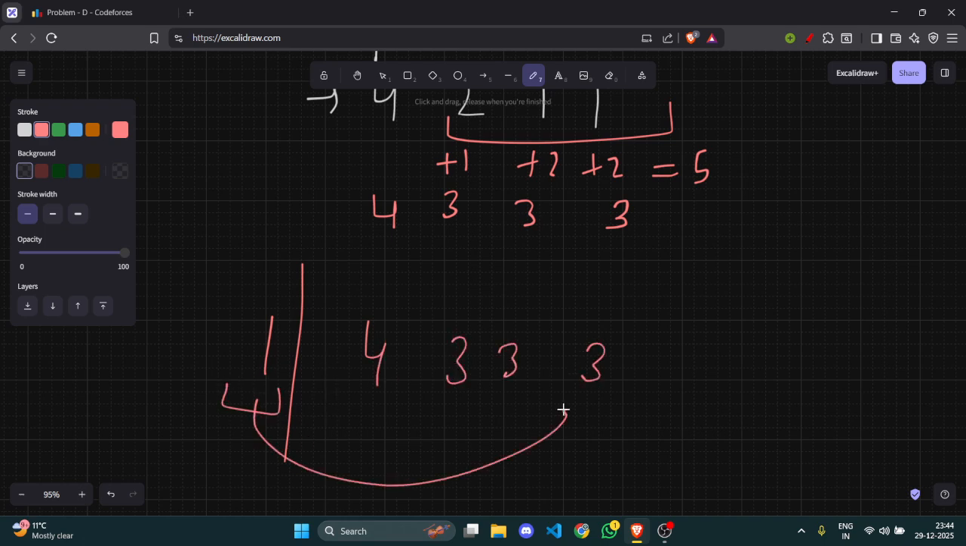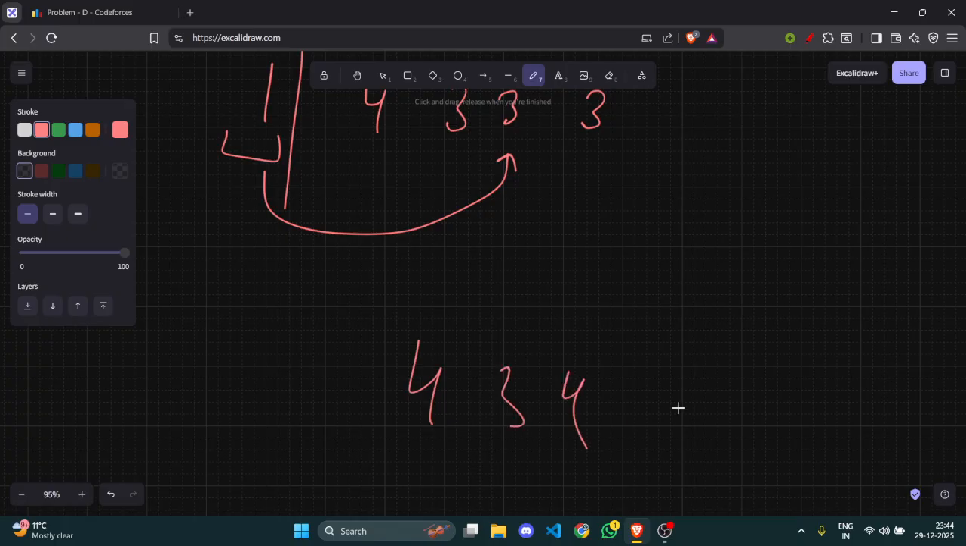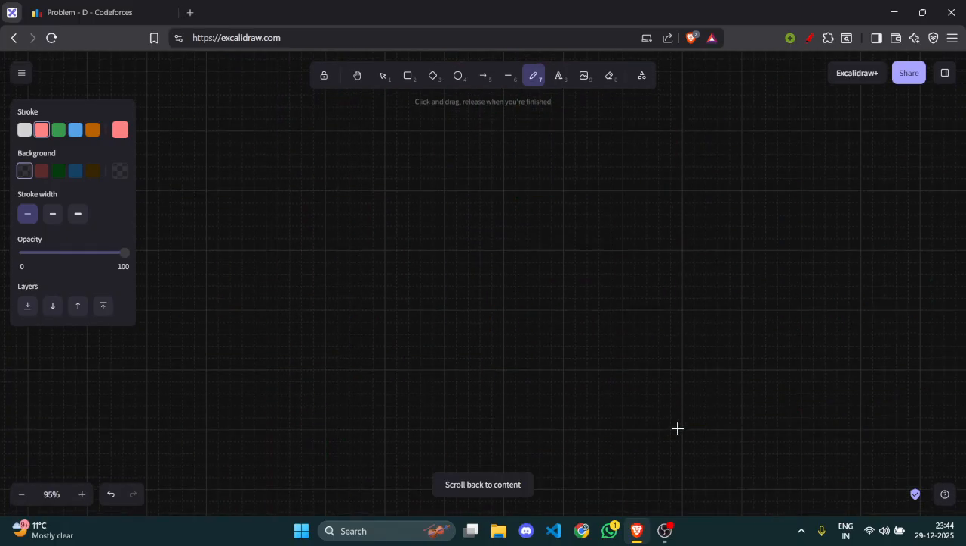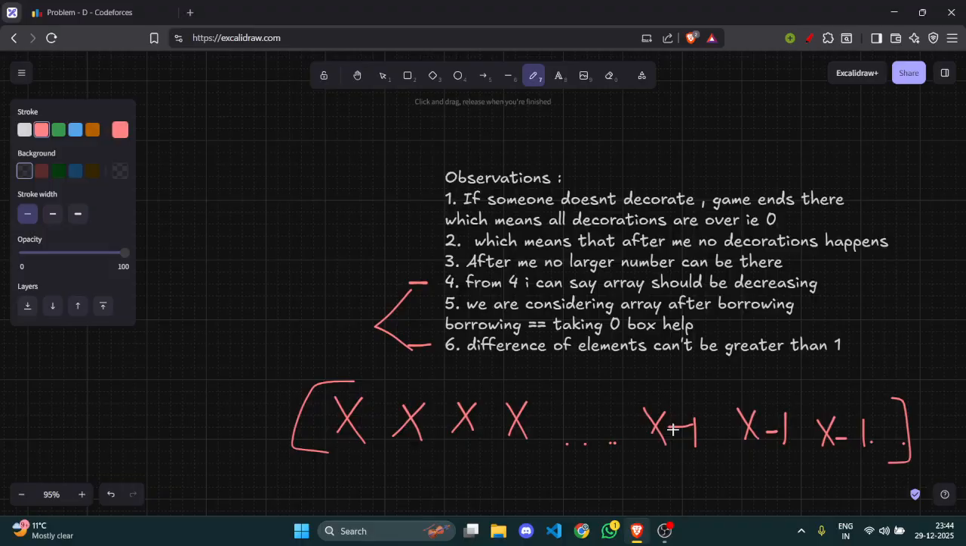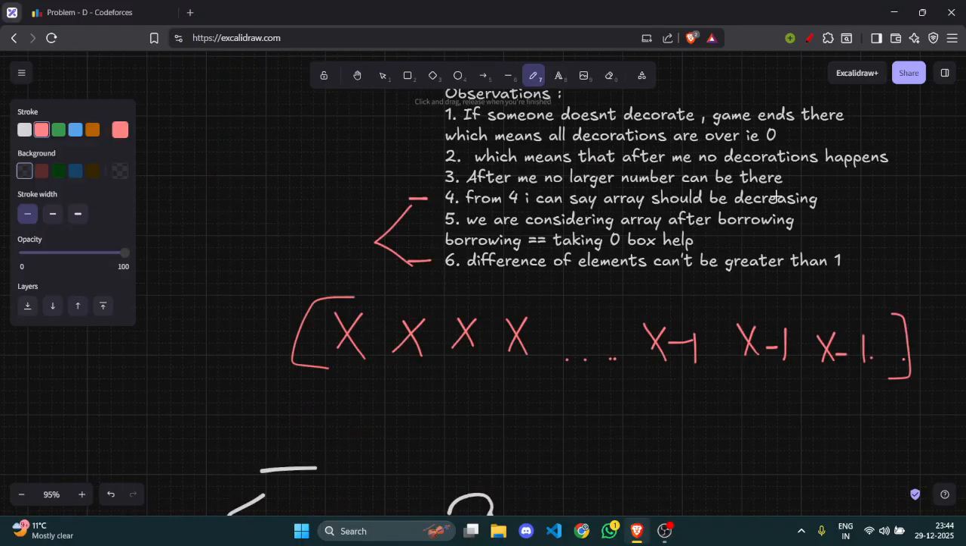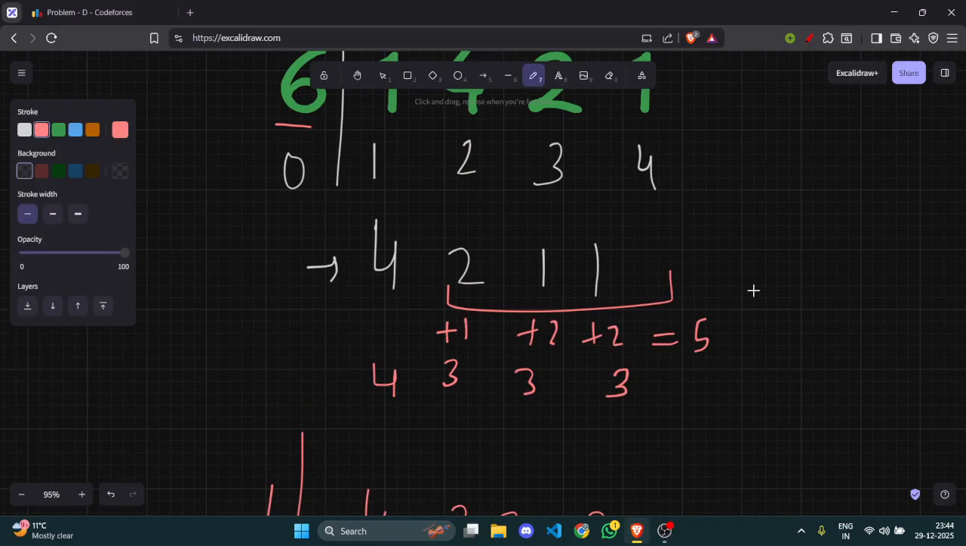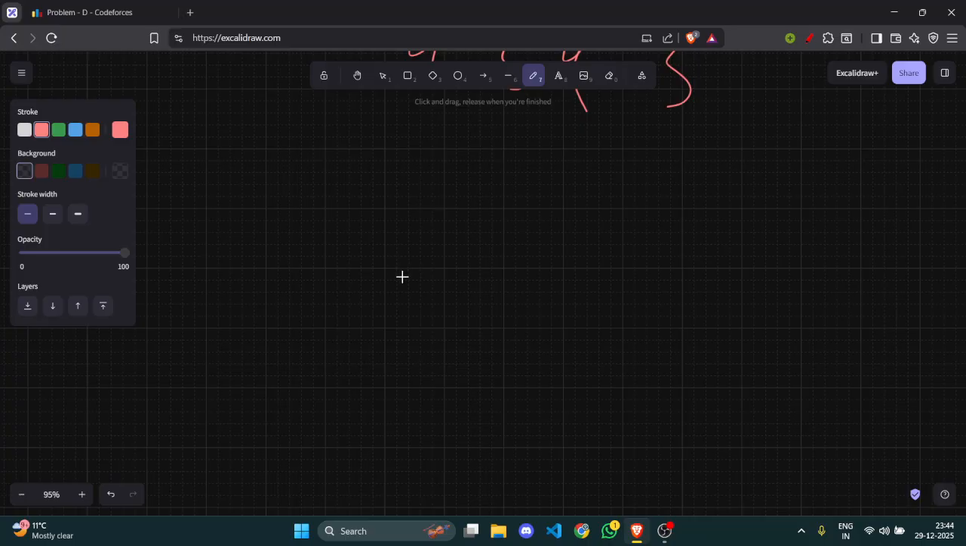Now there is 1. Can I add 1 here? No. Why? Because this would be wrong, it would become 4 3 4 3, and one of our rules was that the array should be decreasing, which would be violated. The fourth rule, array should be decreasing. So this rule is violated. So we need to add here only. So 4 4 3 3.